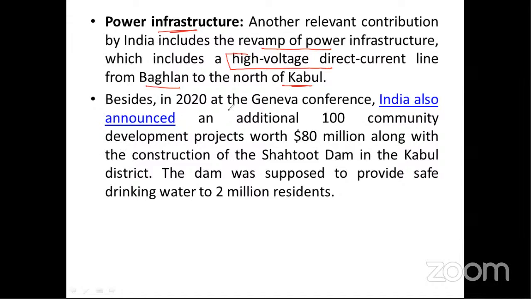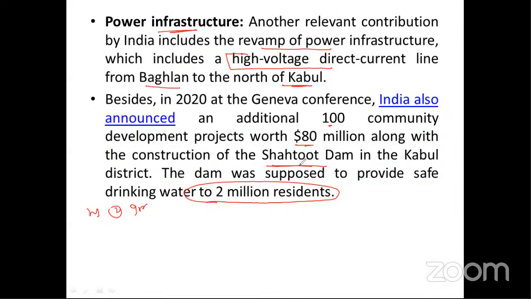Now, besides that, at the 2020 Geneva conference, India also announced an additional 100 community development projects worth $8 million, along with the construction of Shahtoot Dam in Kabul district. The dam was supposed to provide safe drinking water to 2 million residents. In this case, you must know the main purpose of construction of each dam. For example, Salma Dam, considered the Afghan-India Friendship Dam, has hydroelectricity generation as its main purpose, and the second important purpose is irrigation.